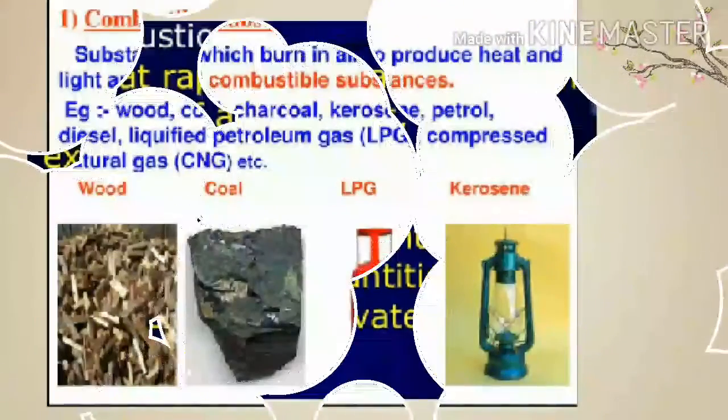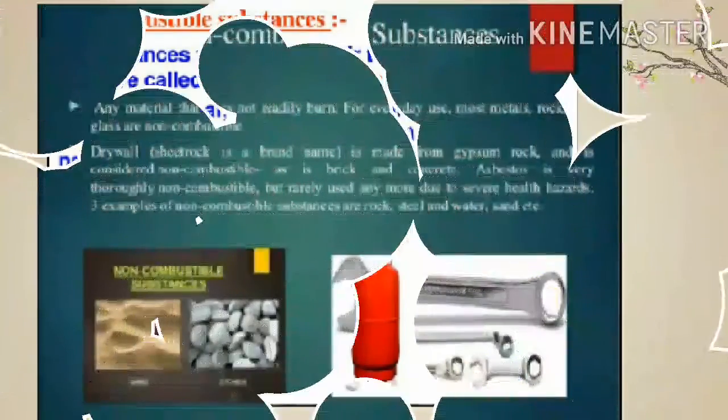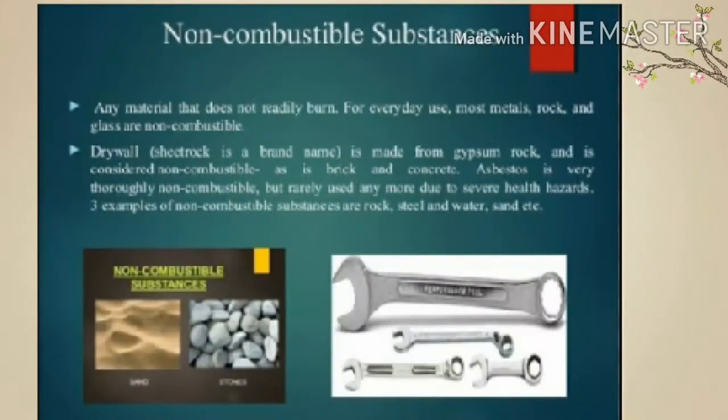All the substances around us do not burn. So there are two types of substances around us, combustible substances and non-combustible substances. Those substances which can burn are called combustible substances, like cooking gas, CNG, kerosene oil, wood, etc. A combustible substance is also called a fuel. Non-combustible substances: those substances which do not burn are called non-combustible substances, for example, stone, glass, soil, sand, etc.